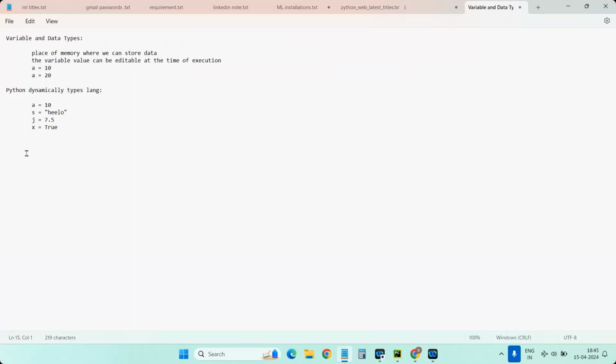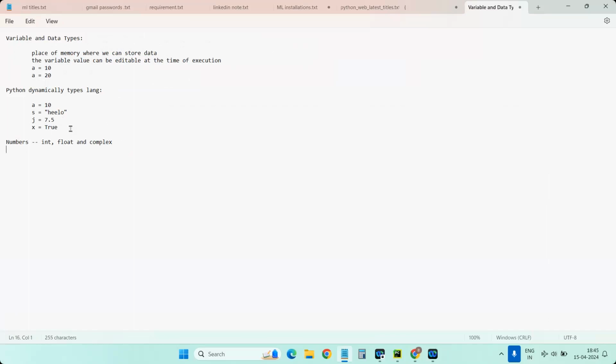So what are the data types in Python? I'm listing them out here. If you want to store numbers, we have three types: int, float, and complex. If you want to store rounded numbers like 1, 2, 3, we use integers.